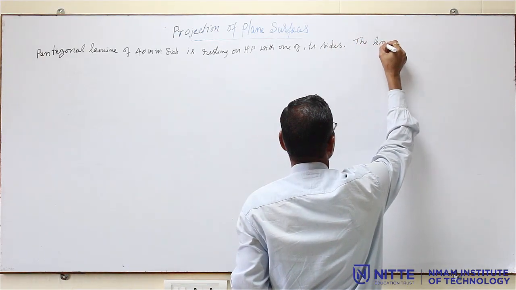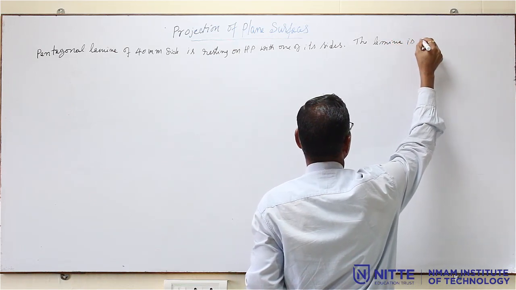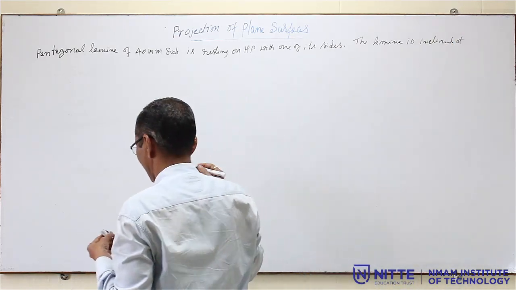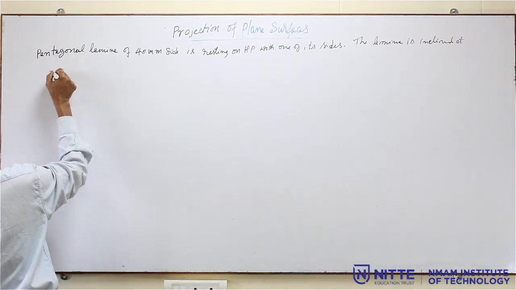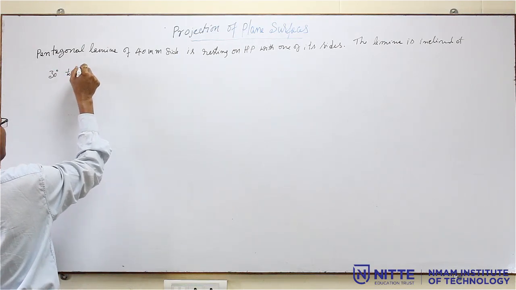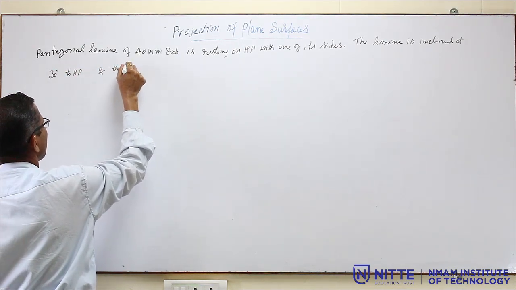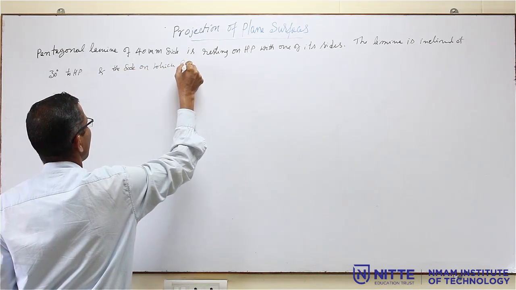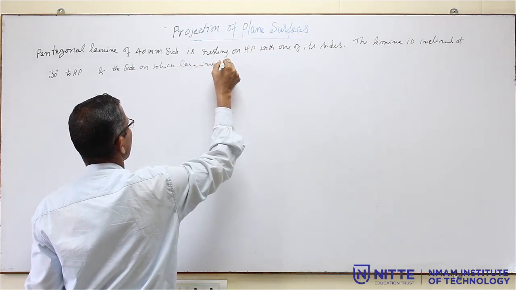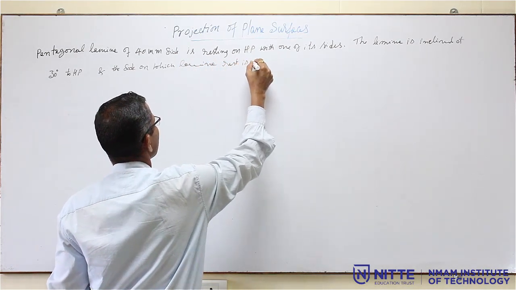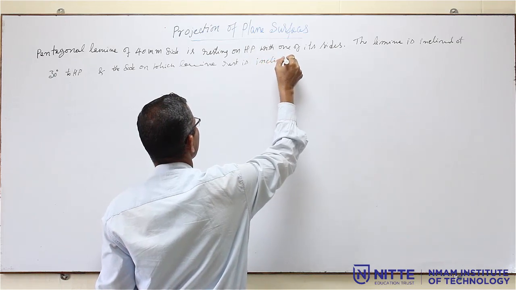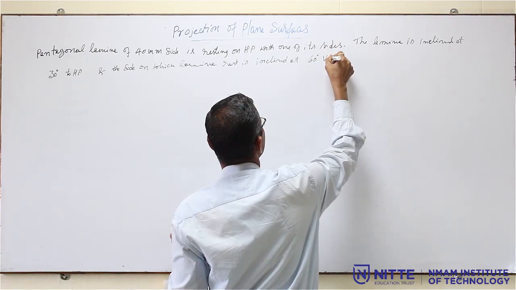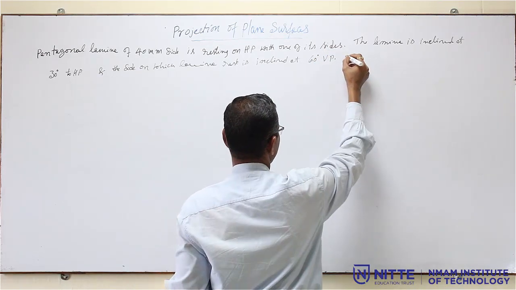The lamina is inclined at 30 degrees to HP, and the side on which the lamina rests is inclined at 60 degrees to VP. Draw its projection.